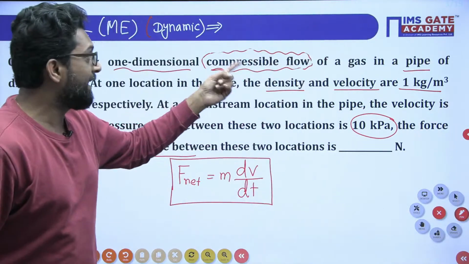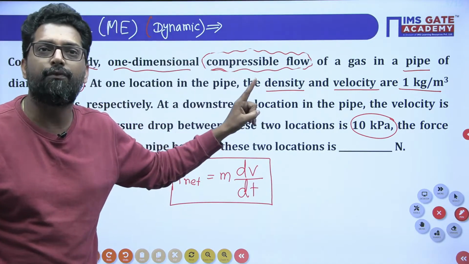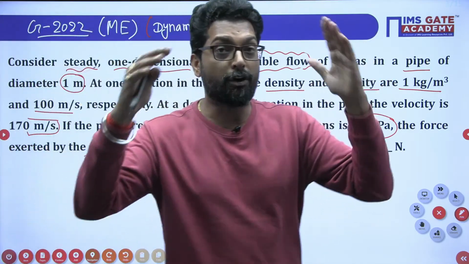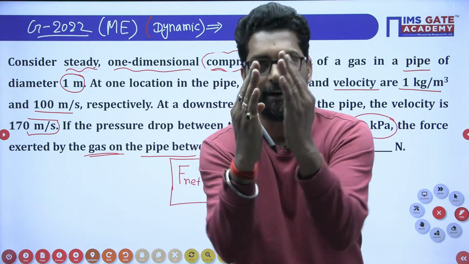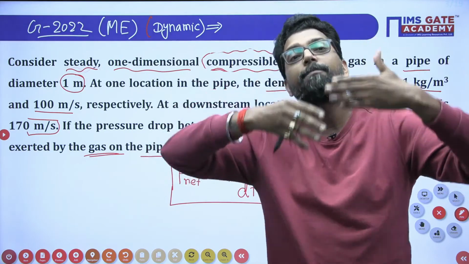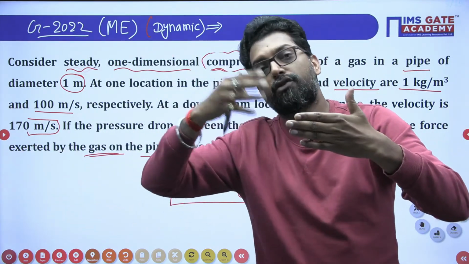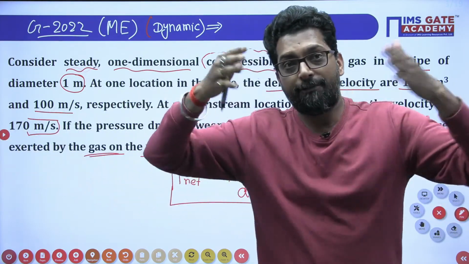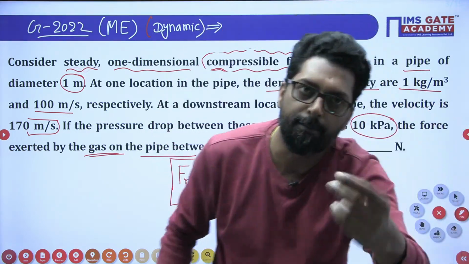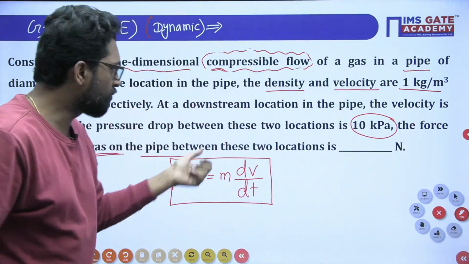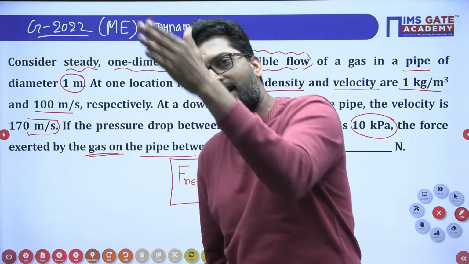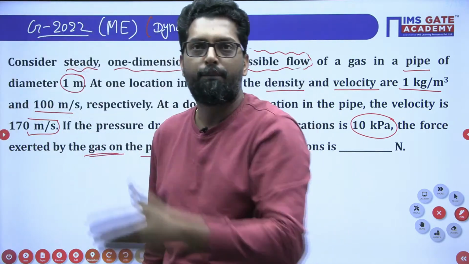Otherwise, if there is an incompressible flow, it behaves as a rigid link and no force will develop. A force will develop for the incompressible fluid when there is a taper, that means flow through a nozzle. If the tapering is there, in that case the fluid will develop a force on the pipe. But if there is a uniform pipe and the gas is compressible, a force may develop. Why? Because one layer will try to compress the other layer, so that the force will develop.